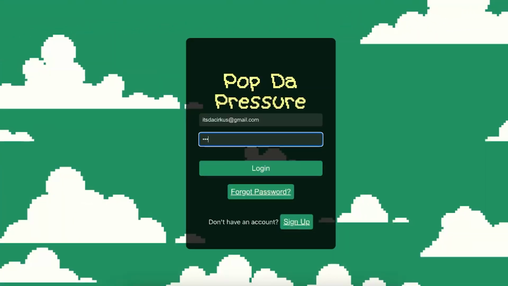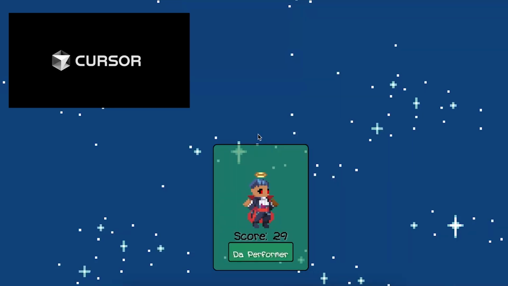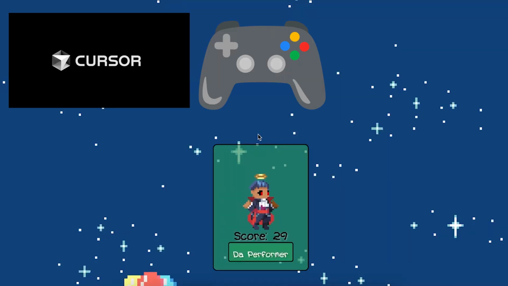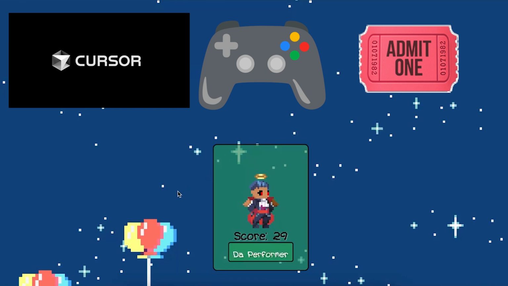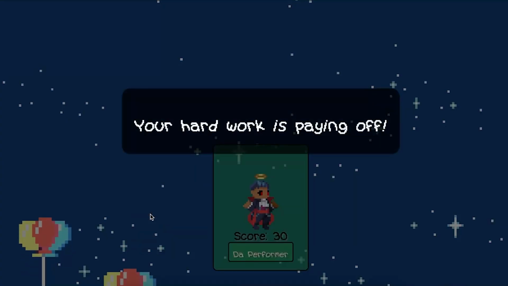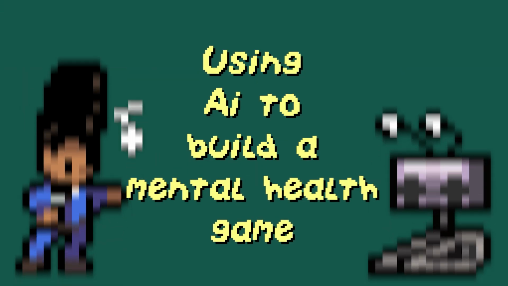Since AI slop has been taking over the internet lately, I figure it's our turn to contribute to the Matrix. In this episode, we'll be using Cursor AI to develop our own game, publish it to our website, and most importantly, include our performer's character in it. Let's hop in.